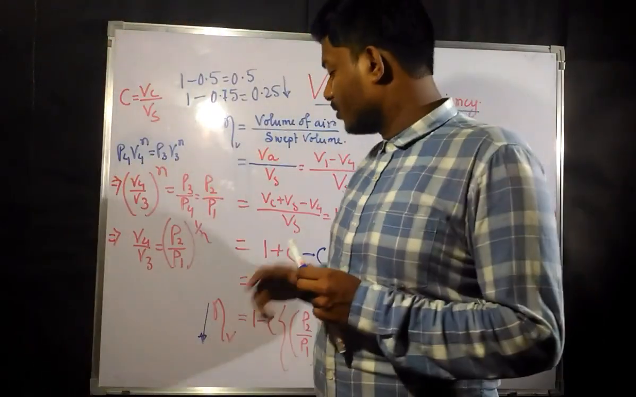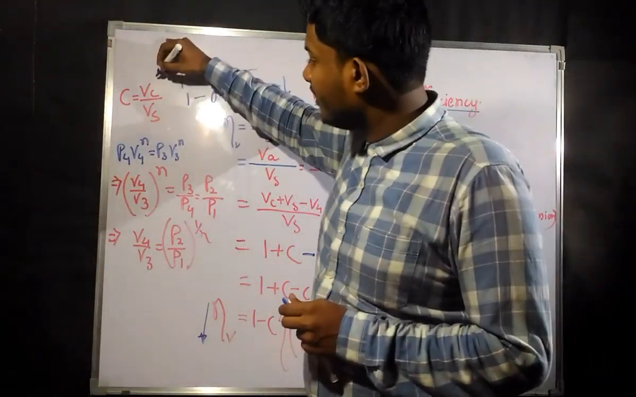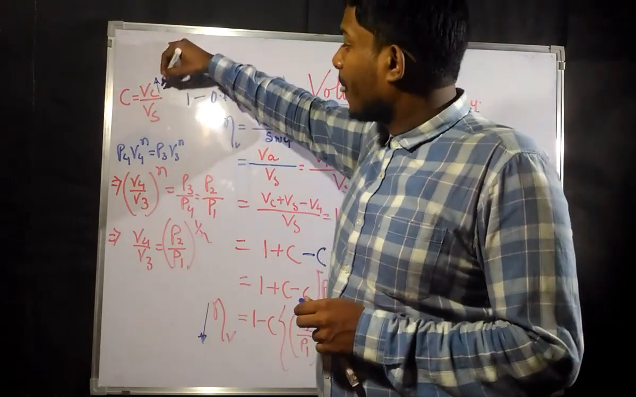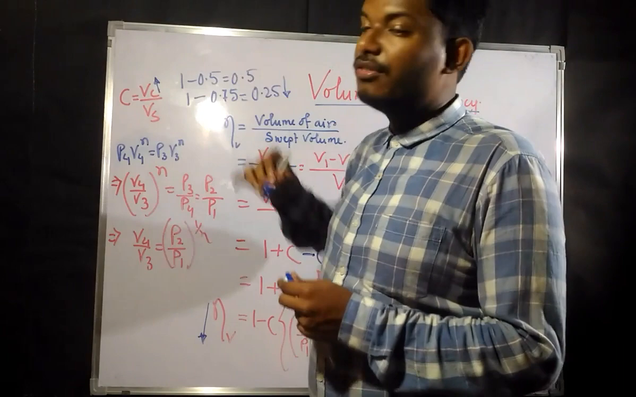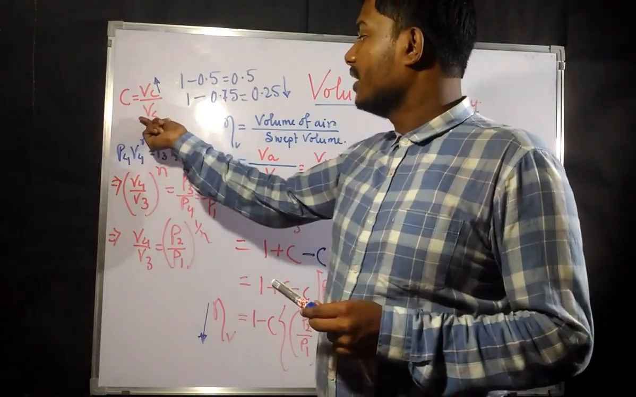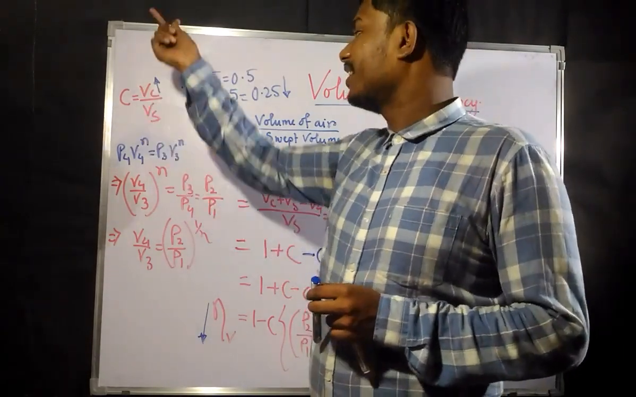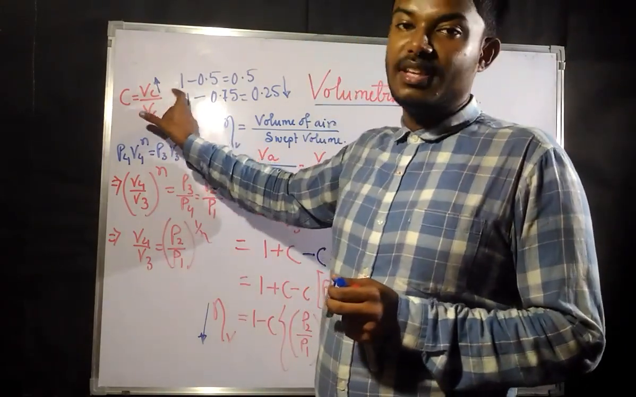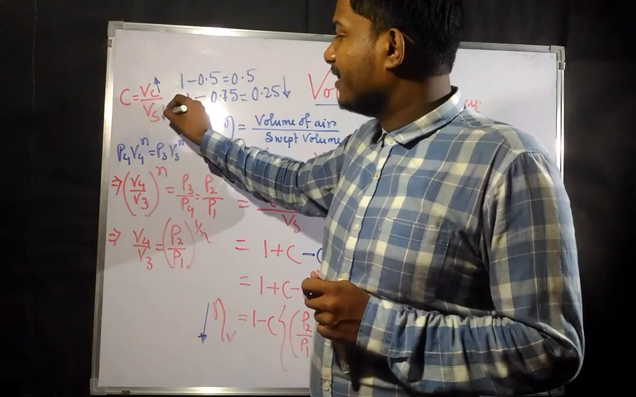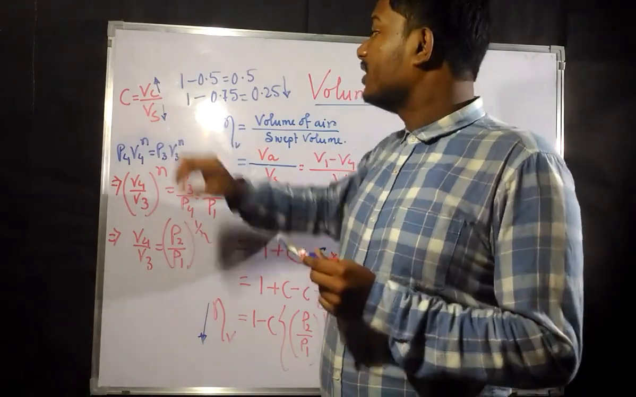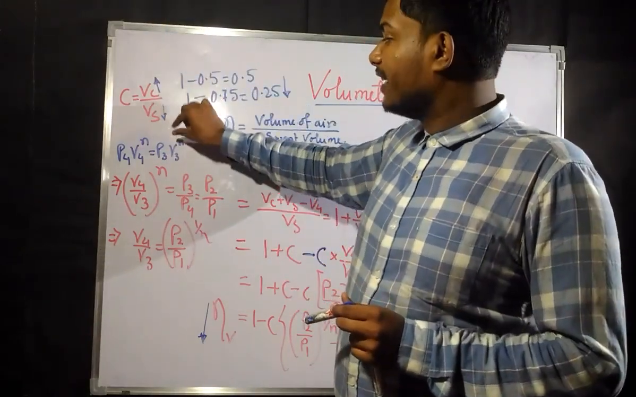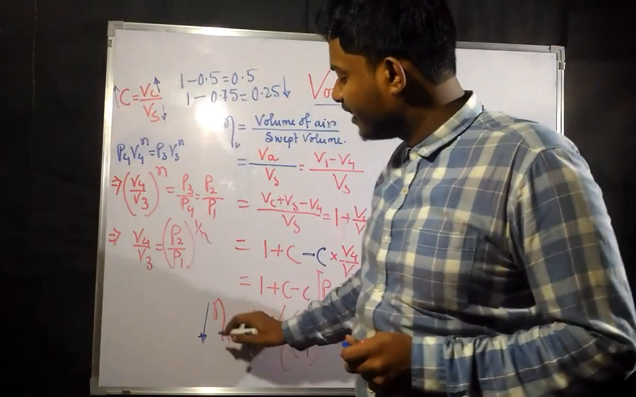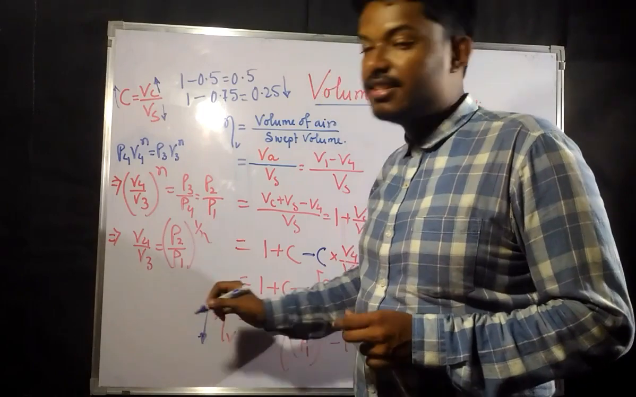So that means what? C is increasing means this VC is increasing, that is, the clearance volume is increasing. Now with respect to a certain swept volume, if the clearance volume is increasing, or you can say the clearance volume is same but the swept volume is decreasing, this C is going to increase, and if C increases, that means the efficiency decreases.